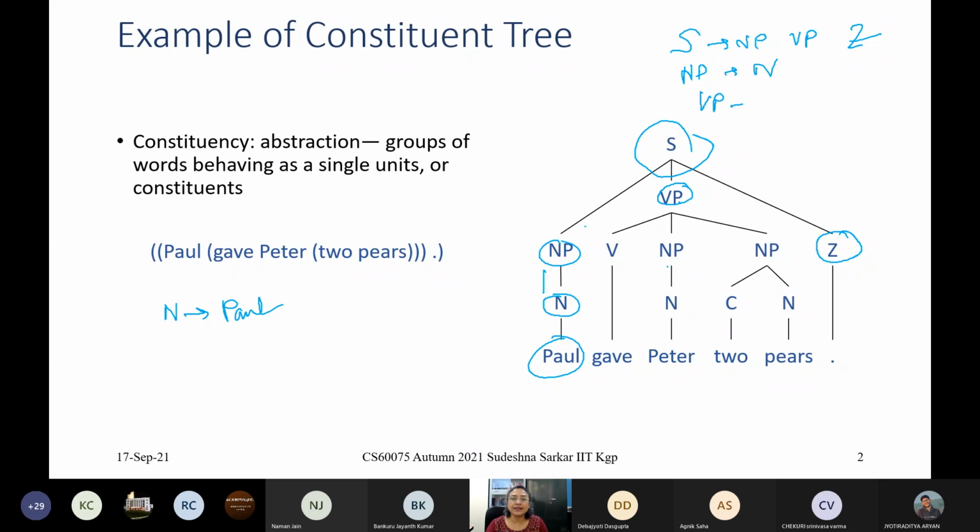So in order to get this, we must have a production rule, VP goes to V NP NP. And then we have this lexicon rule, V goes to gave. Then NP goes to N. We already have this rule, NP goes to N. And then N goes to Peter.